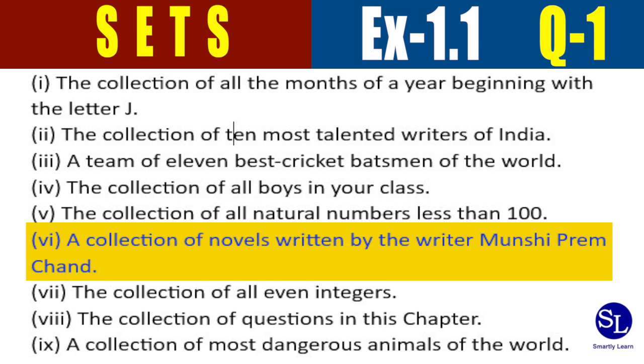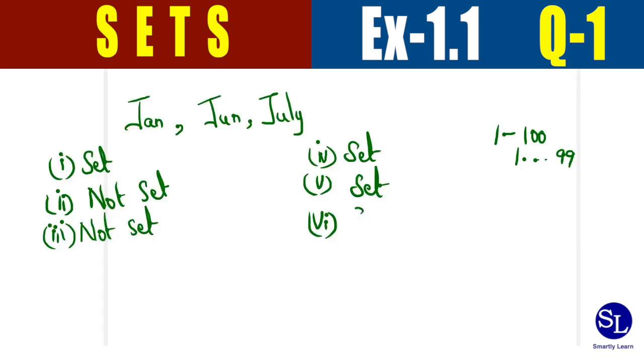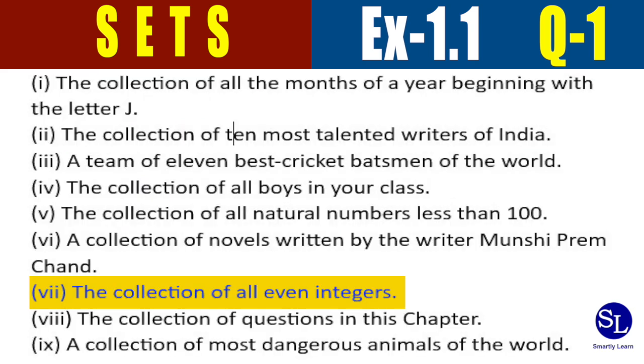The next question, a collection of novels written by the writer Munshi Premchand. Now, the name of the author is given. So, we can find out how many books or novels this particular author has written. There is a clear-cut definition of all the works done by this author. So, this collection is also a set. Now, the collection of all even integers.